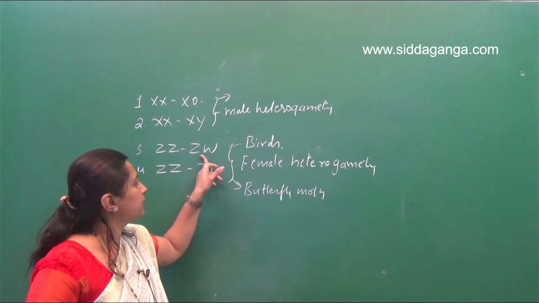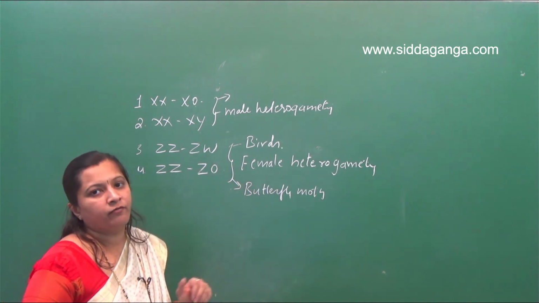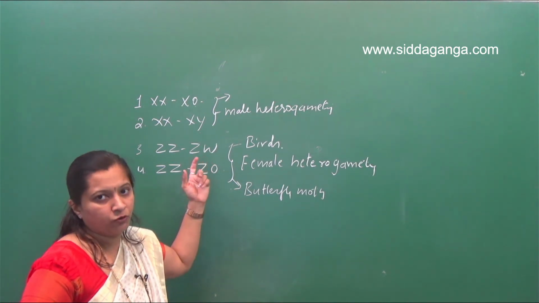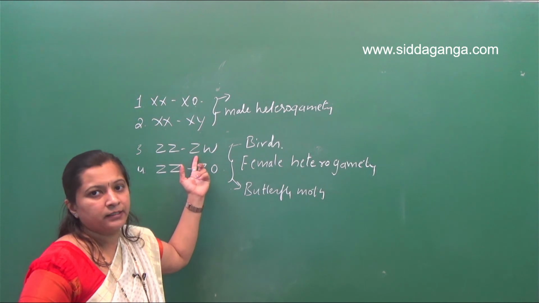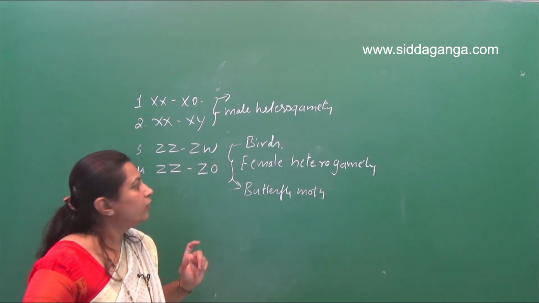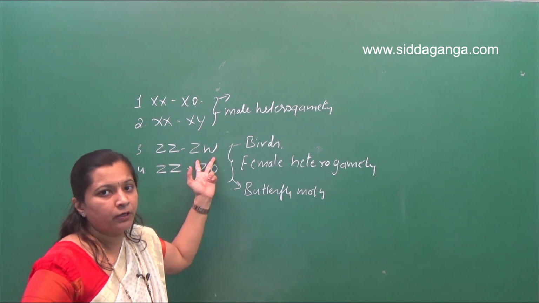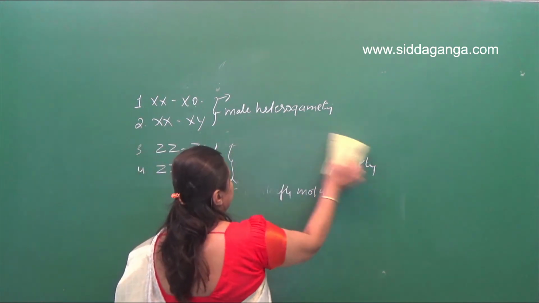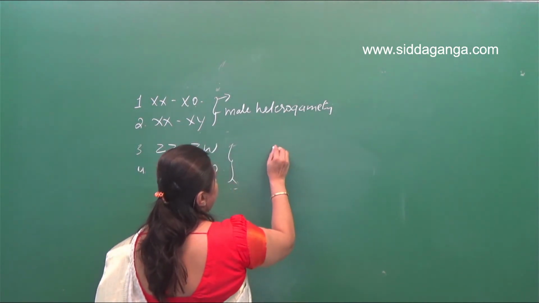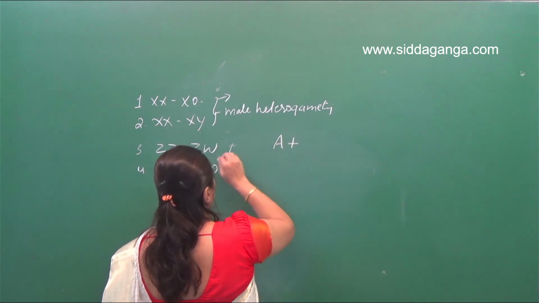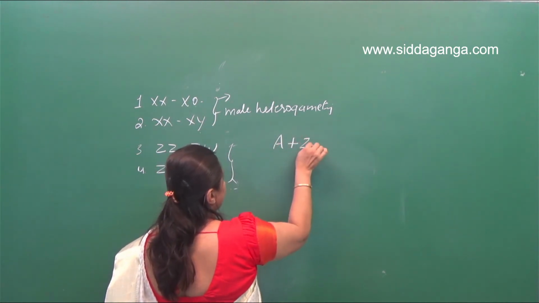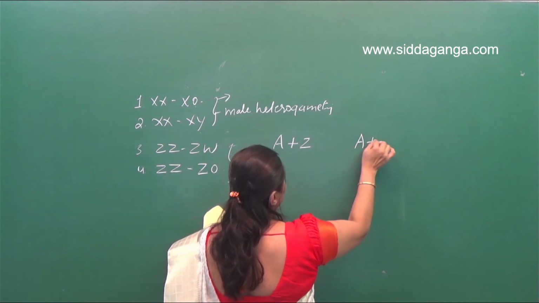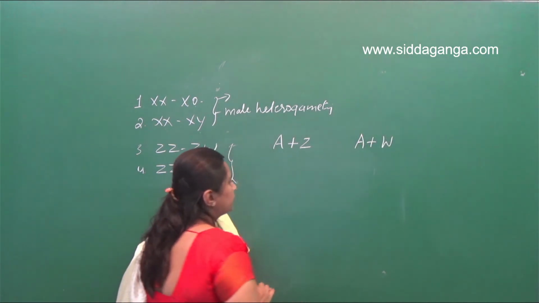So the females have heteromorphic sex chromosomes, that means two different sex chromosomes, designated as Z and W chromosomes. So the females produce two types of gametes: half of the gametes containing the autosomes plus the Z chromosome, and the remaining 50% of the gametes containing the autosomes plus the W chromosome, right?